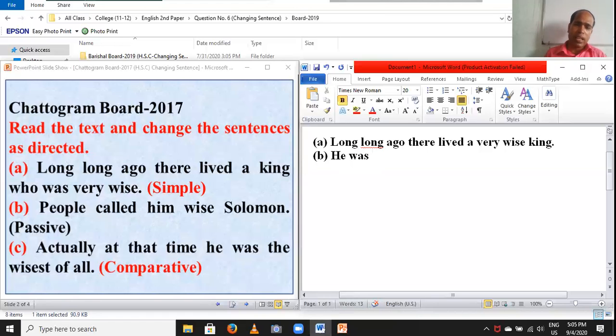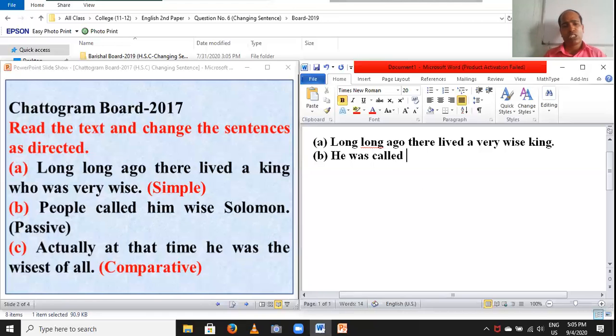And you have to set B3 instead of called. Students, B2 and B3 are the same. The same verb called has no difference between B2 and B3. So you have to set called.